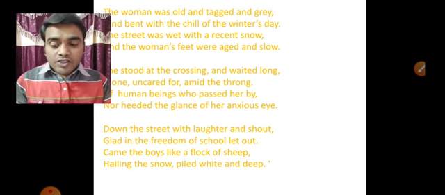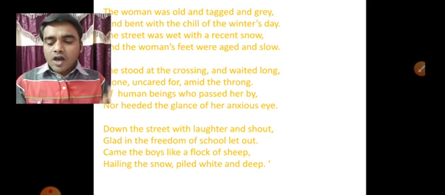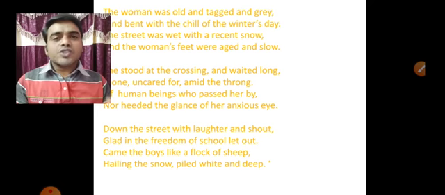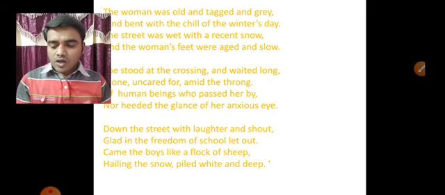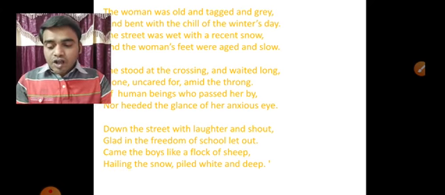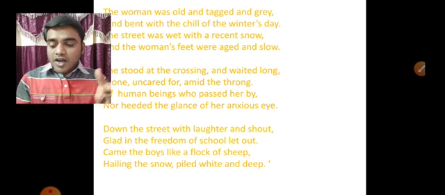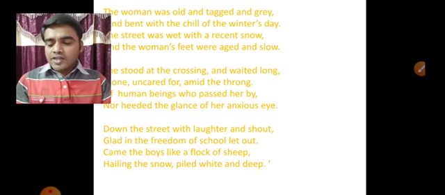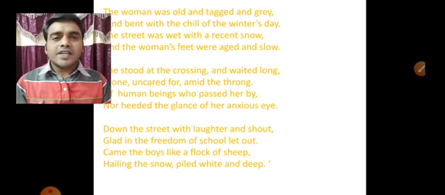She stood at the crossing and waited long, alone, uncared for, amid the throng of human beings who passed her by, nor heeded the glance of her anxious eyes. Down the street with laughter and shout, glad in the freedom of school let out, came the boys like a flock of sheep, hailing the snow, piled white and deep.